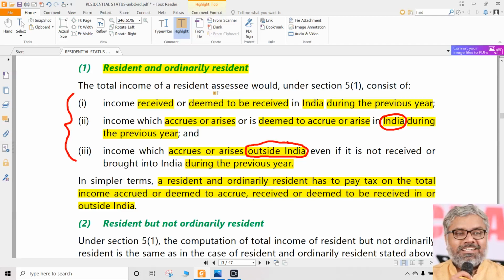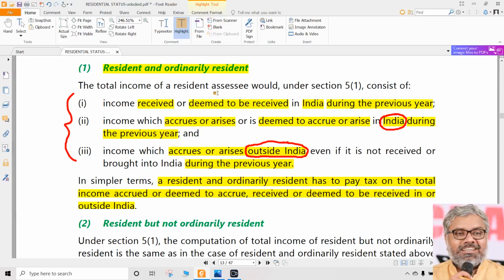Imagine he is working in America, but he is ROR. You have to understand, how can a person working in America be ROR? These types of questions you cannot ask. If he is ROR, he has already satisfied the conditions of section 6. He stayed in India for a certain number of days, and he has stayed in India for a certain number of days in the past years. All those conditions are done. Then only he is ROR.